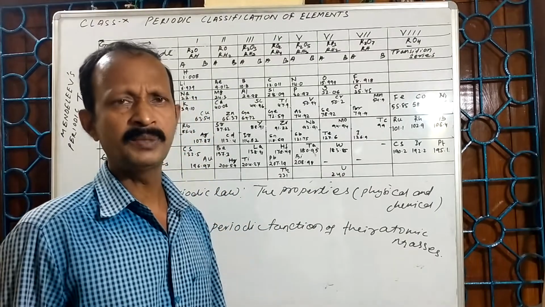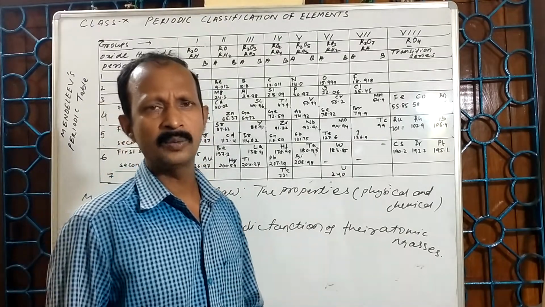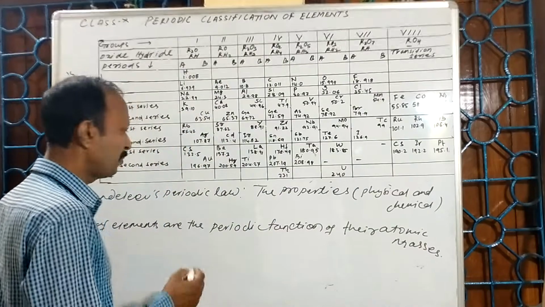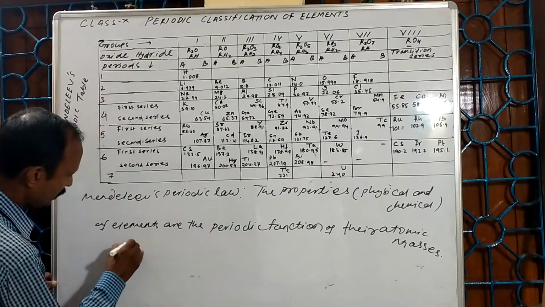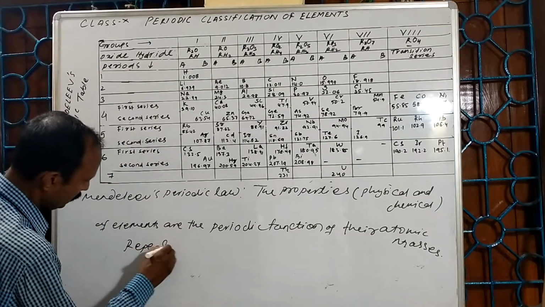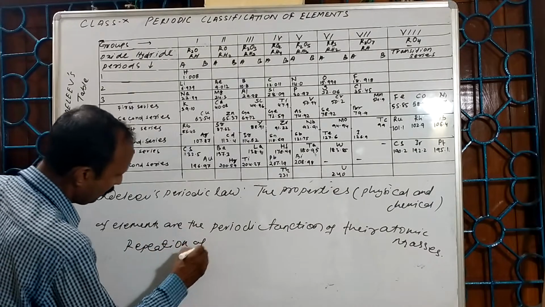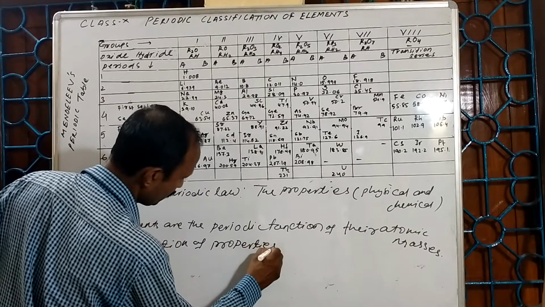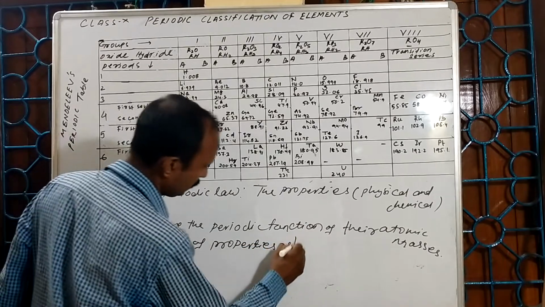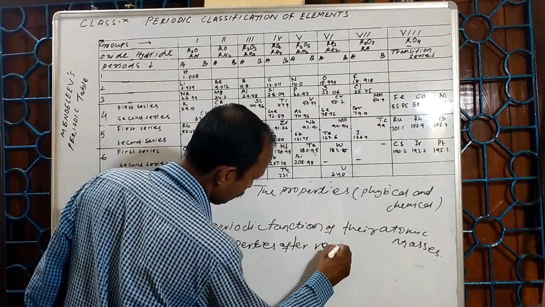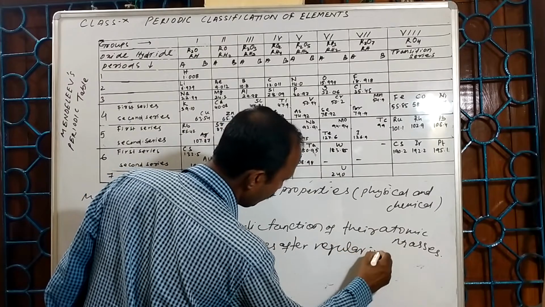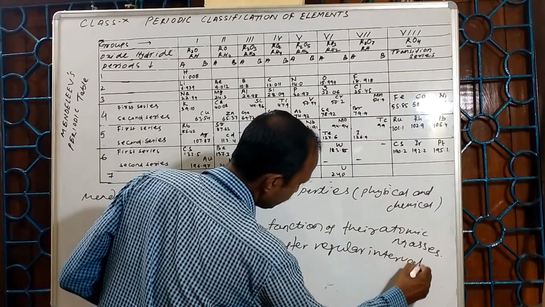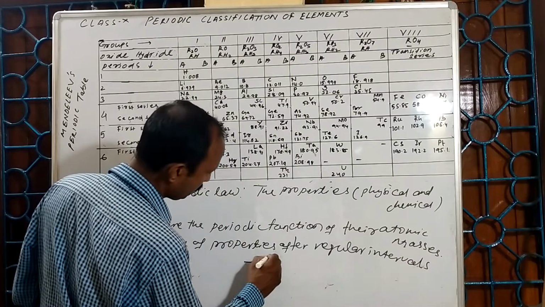So repetition of the properties after regular intervals is called periodicity.